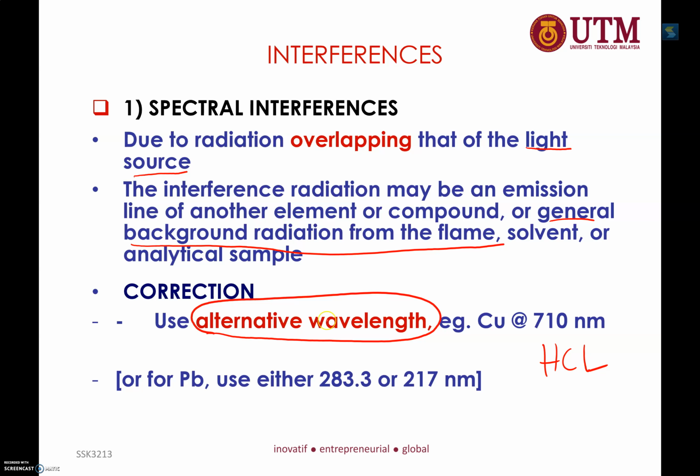That's why for each element, sometimes they have 2 or 3 wavelengths. I will show you. For example, over here, copper, you can use a longer wavelength for detection, but at longer wavelength, the sensitivity might reduce. As for lead, we can use either 283.3 or 217 nanometer.